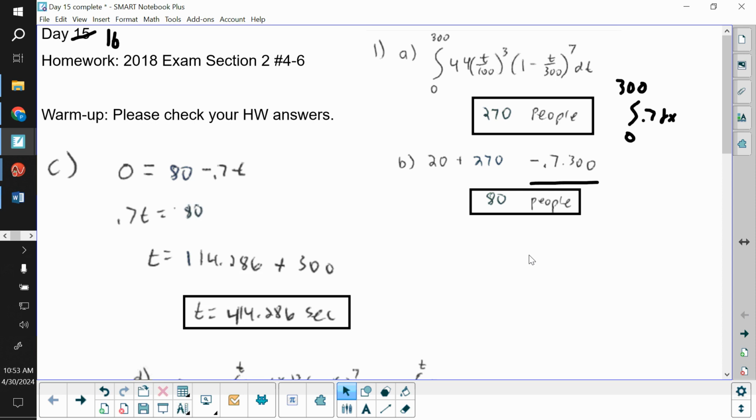When you're greater than time 300, no new people are entering the line. So we're going to think of this like a linear equation. Think of 80 as like your y-intercept, because that's how many people there were at time 300. And then people are exiting at a constant rate of minus 0.7 for each t. Now, t in this sense is the t's beyond 300 as we're solving it. And then we want to know when that line will essentially end up as 0. So when you solve for t, you get 114.286. But again, that was the t's beyond 300. So add it to 300 and you get 414.286 seconds.